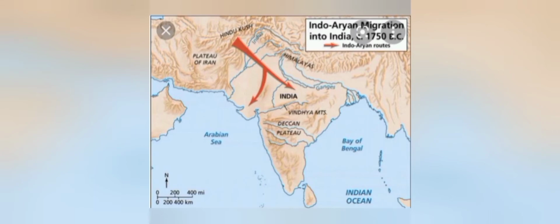So this proved that it was the invasion of the Aryans that led to the decline of the Indus Valley civilization. When they arrived in India, the Aryans had a conflict with the indigenous inhabitants called the Dasas and the Dasyas, and they took over the lands.